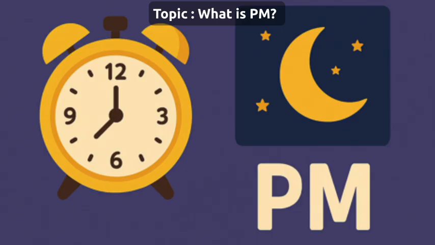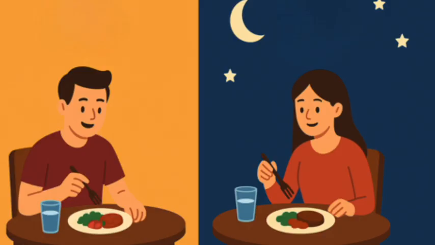Next topic. What is PM? PM means post meridiem, another Latin word. But again, simple to remember. PM is equal to afternoon and night time. It starts at 12 noon and goes on till 12 midnight. So when you eat lunch at 1 o'clock in the afternoon, it's 1 p.m. When you have dinner at 8 o'clock at night, it's 8 p.m.